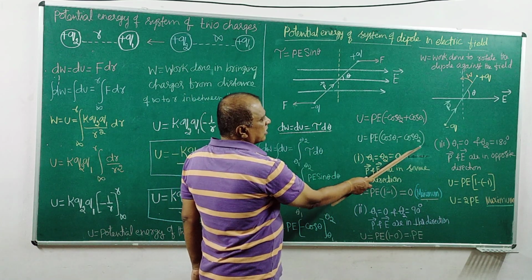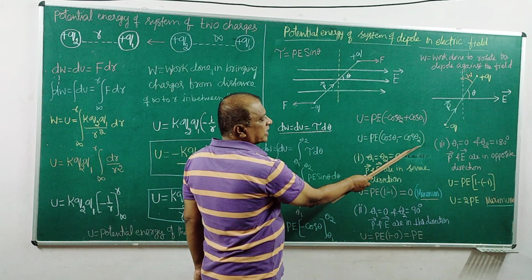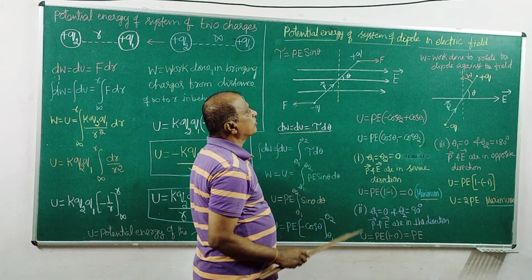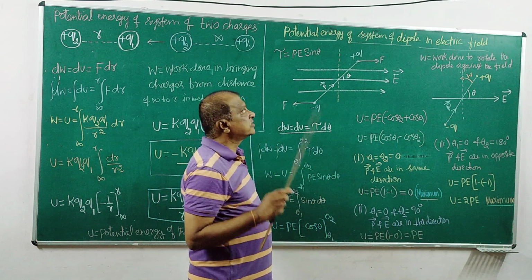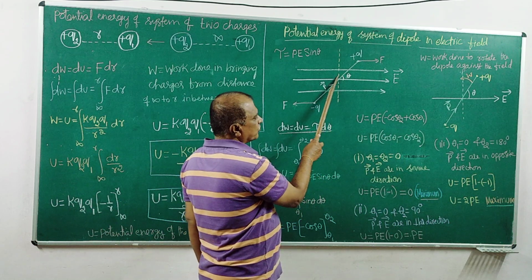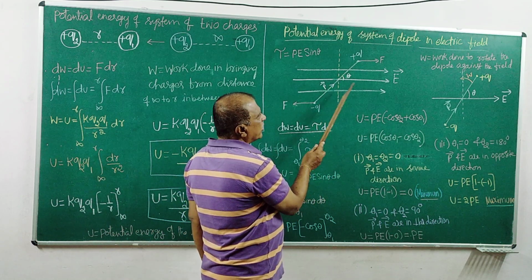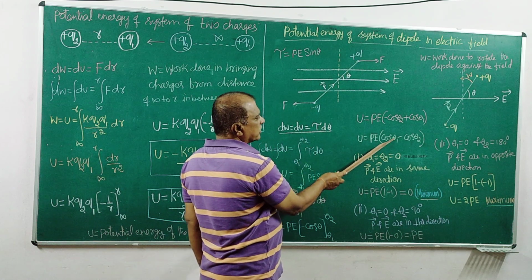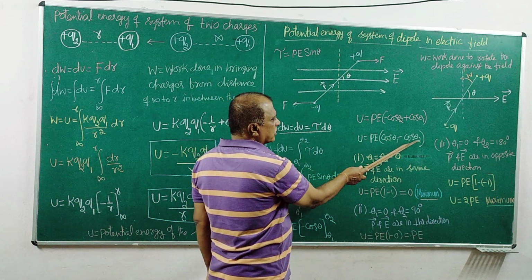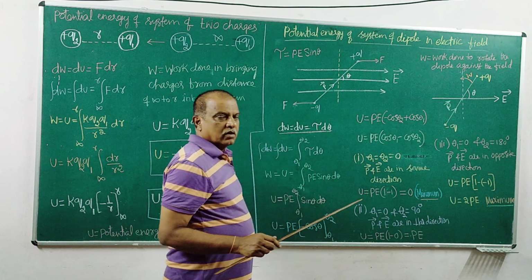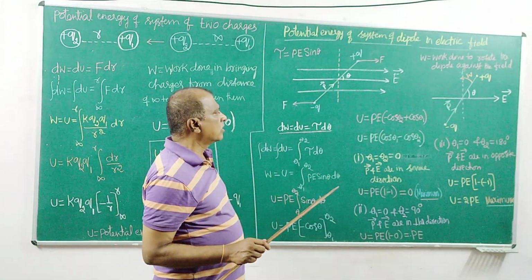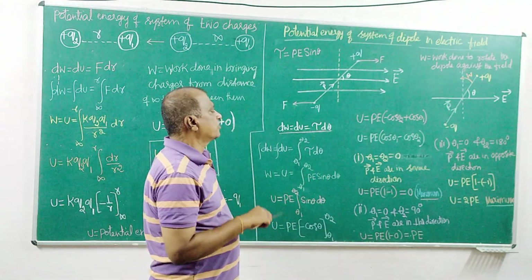That is the mathematical expression for the estimation of potential energy of this system. We can determine the potential energy for any degree of rotation. By knowing the initial value and theta, we can estimate the possible potential energy of that system.